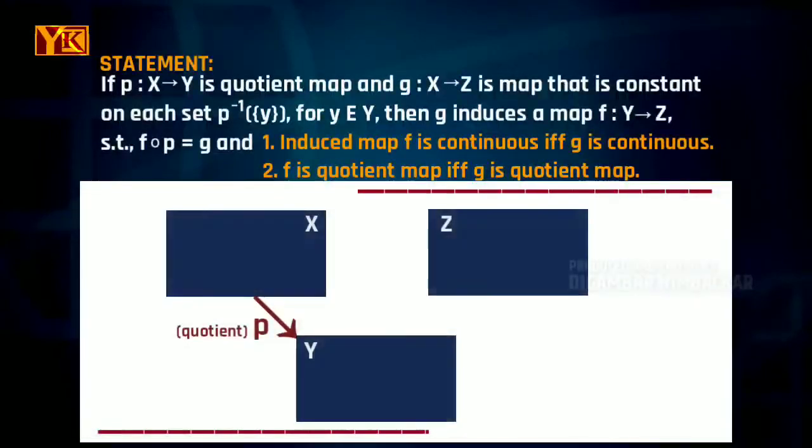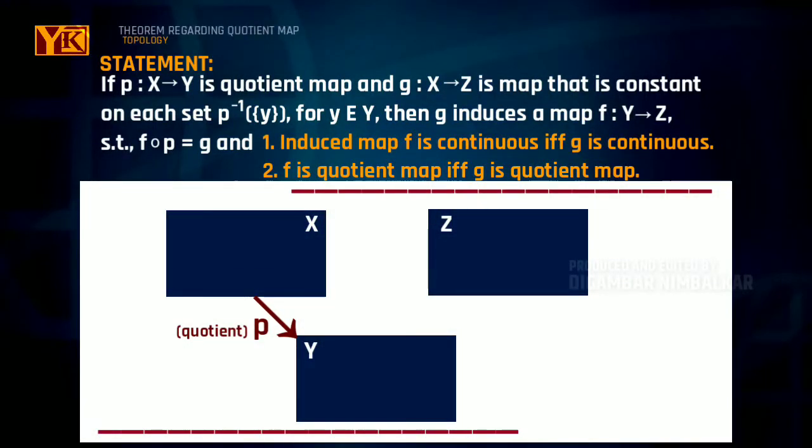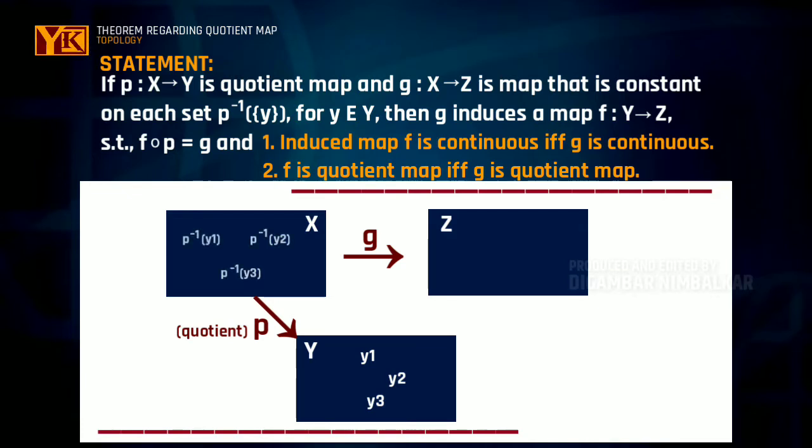There is a map p from X to Y which is given to be a quotient map, and there exists a map g from X to Z which is constant on each set p inverse of singleton y for some y belonging to space Y. It means if we consider elements y1, y2, y3 and so on in space Y, then their inverse images in space X under map p will be p inverse of y1, p inverse of y2 and p inverse of y3.